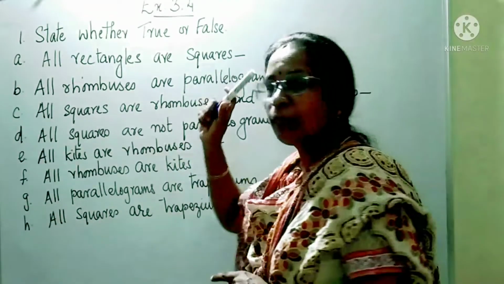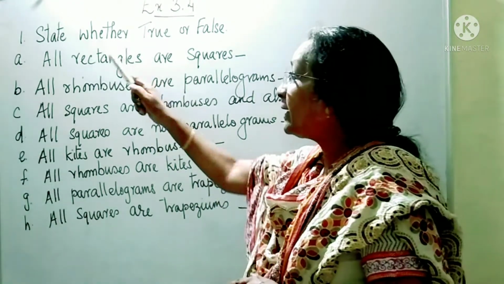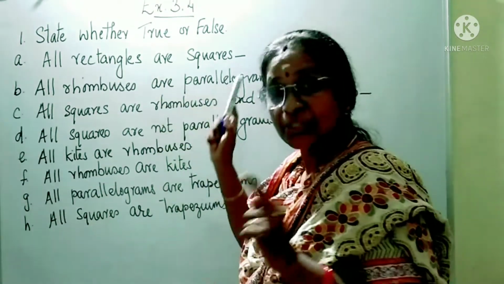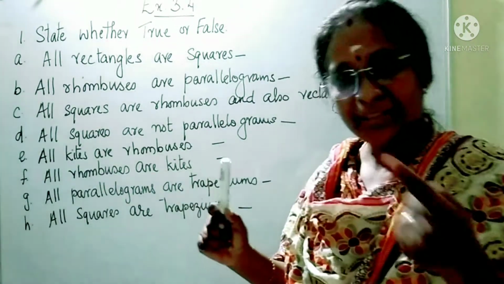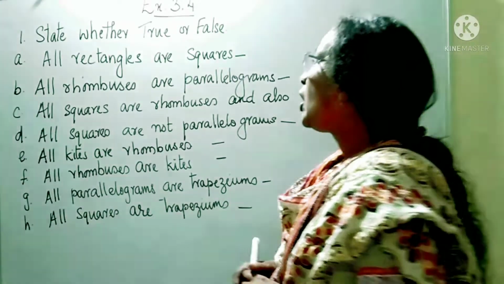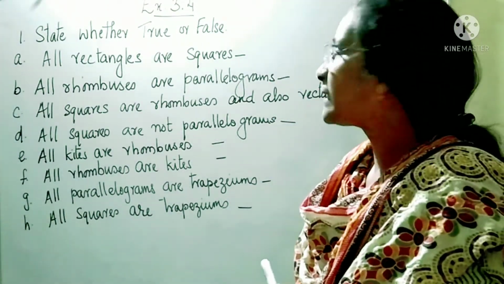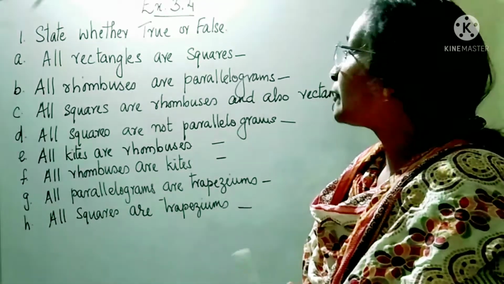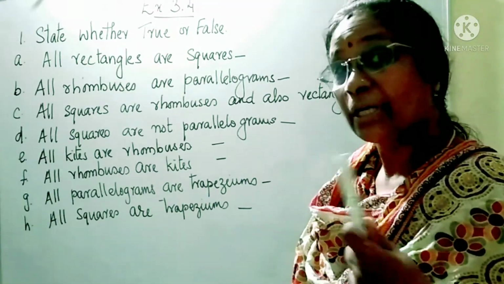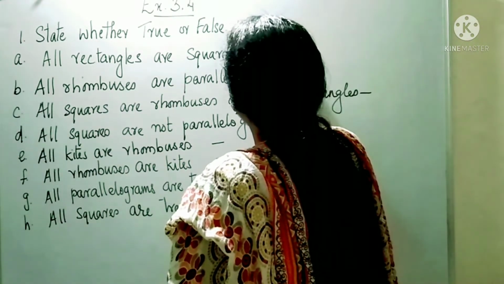Do we have all four sides equal in rectangles? No. So rectangles are not squares but squares are rectangles. So the first statement, all rectangles are squares, is false.